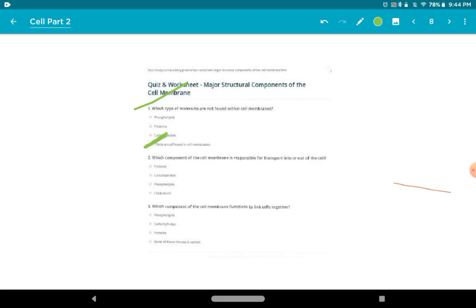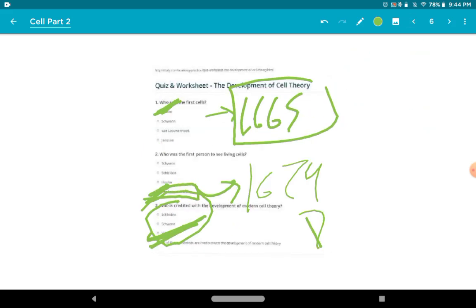Which component of the cell membrane is responsible for transport into or out of the cell? Very easy question. Like सेल मेम्ब्रेन से ट्रांसपोर्ट इन और आउट करने के लिए कौन सी चीज रिस्पॉन्सिबल होती है? तो वो रिस्पॉन्सिबल होता है फॉस्फोलिपिड्स. We discussed it.